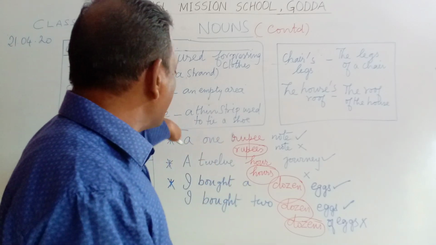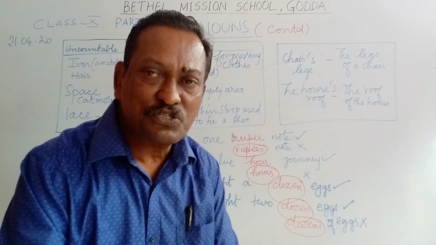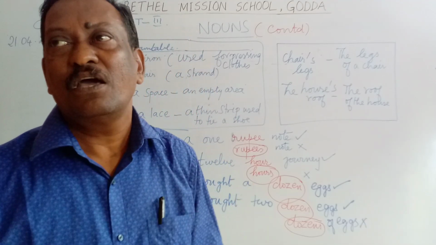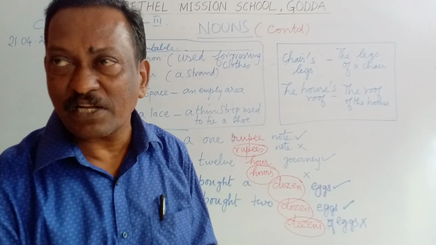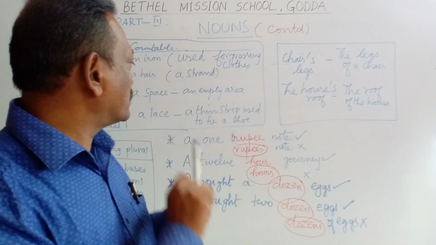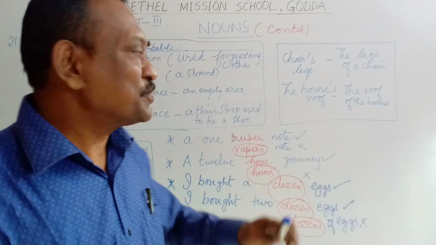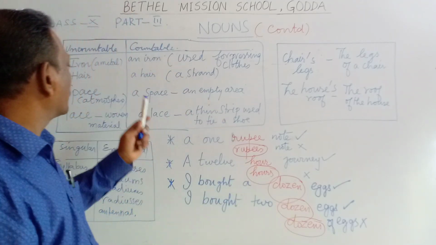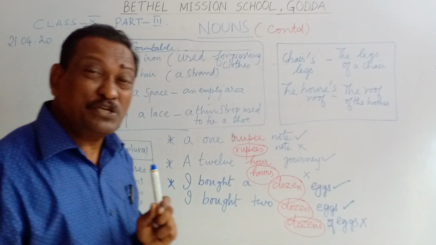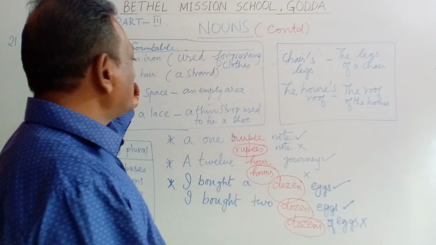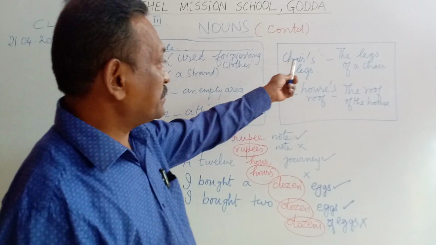But when you say a lace, it doesn't mean cloth. It means a thin strip used to tie your shoes. You have shoelace. You have shoelaces. So when you say, I have a shoelace which is brown in color, it means I have a thin strip which I use to tie my shoe. So you see all these words, iron, hair, space, lace, they can be used either in a countable sense or in an uncountable sense.